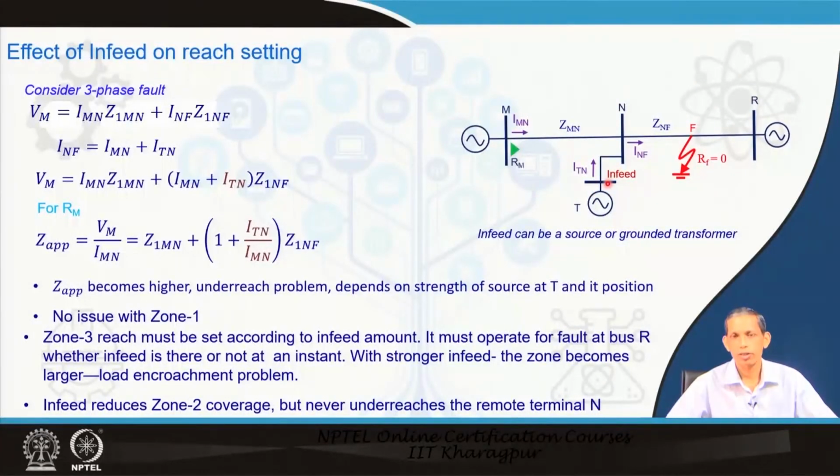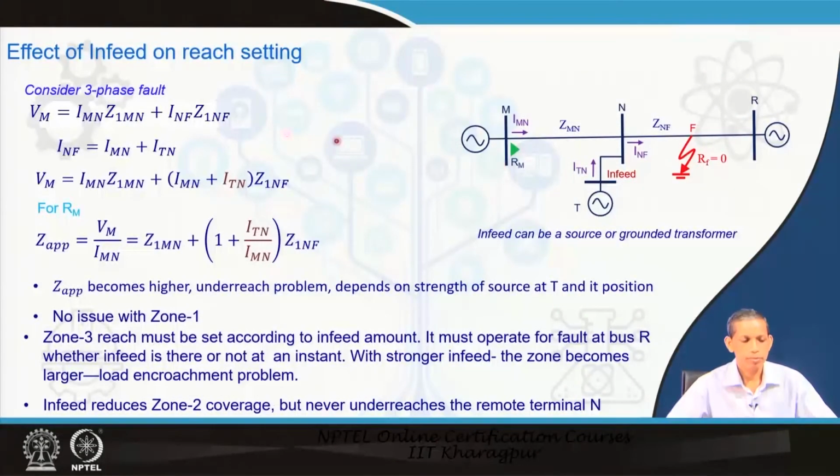Note, if you have a grounded transformer, then zero sequence current flows for a phase to ground fault, a fault involving ground, and that also gives scope for infeed current, zero sequence infeed current in that situation. So, in that kind of situation, we would like to evaluate the relay at M bus and then conclude the effect from a resetting perspective. Now, for simplicity, consider here a 3 phase fault.